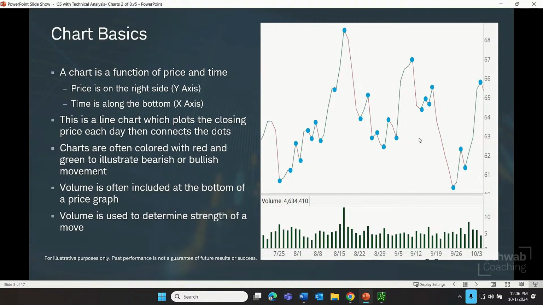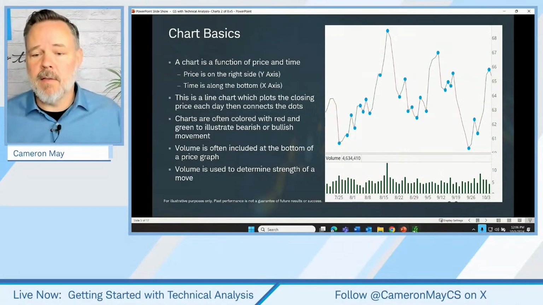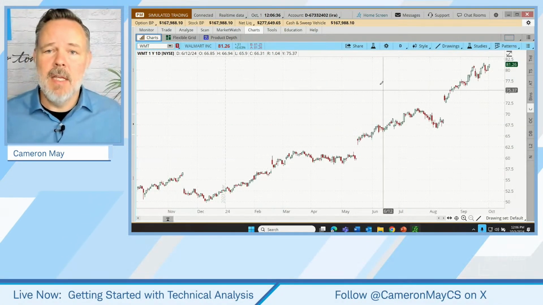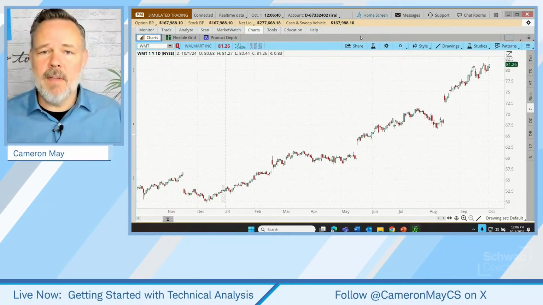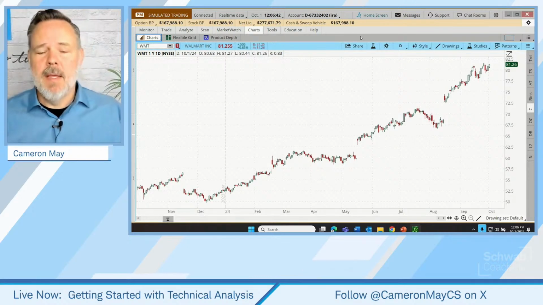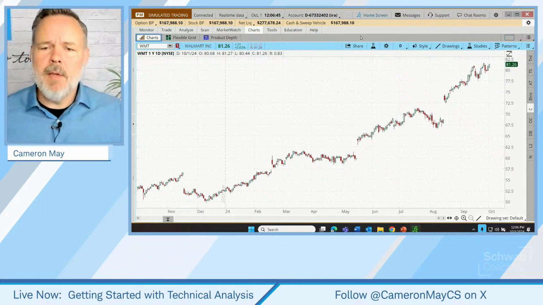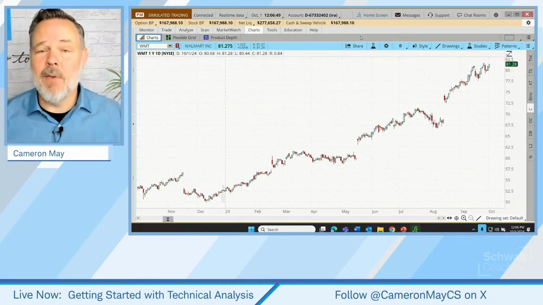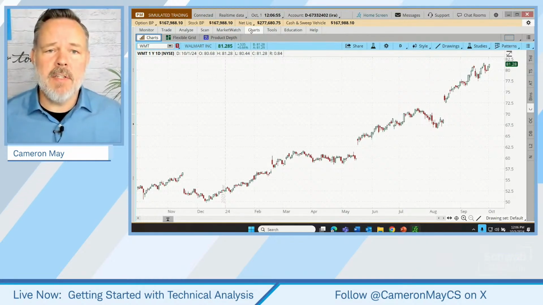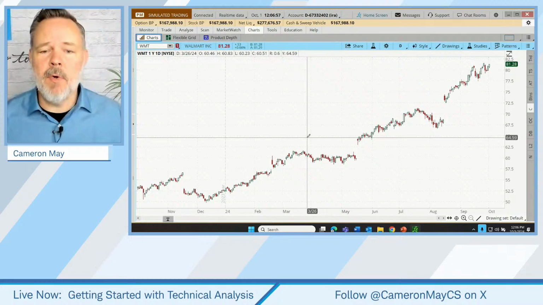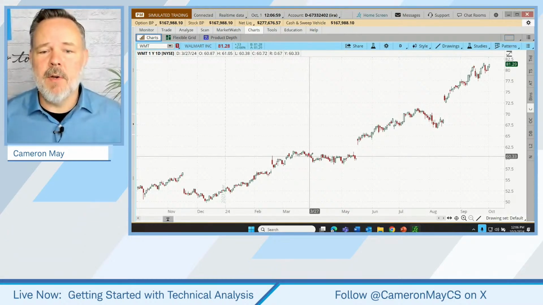It's always nice to see the theory. We're going to consistently pair this up with application in current market conditions. So let's set up a line chart. Like I showed you last time, we're going to be using the Thinkorswim desktop platform. This is software that can be downloaded from within your Schwab Online account under the Trade tab. But I've just gone to the Charts tab here, and we're seeing right now what's known as a candlestick chart.